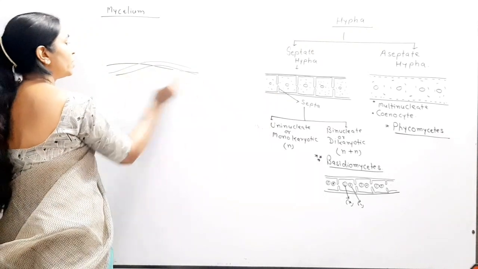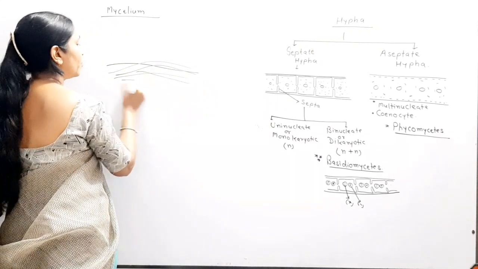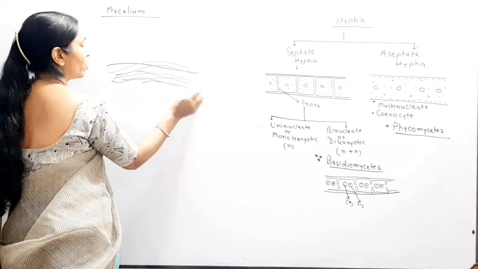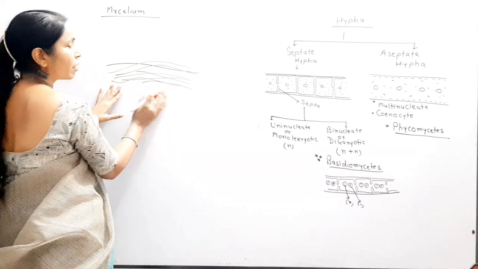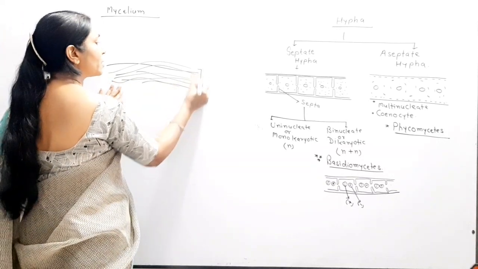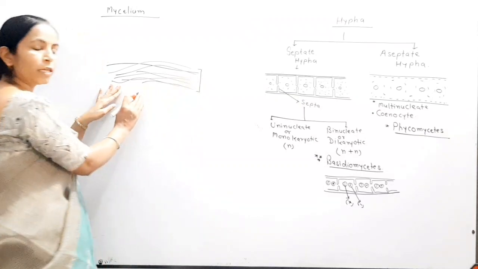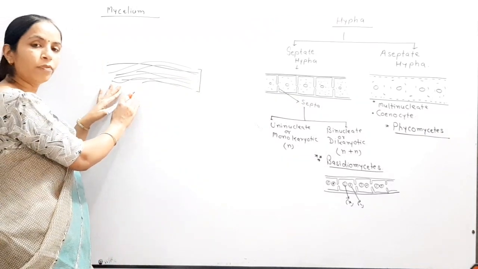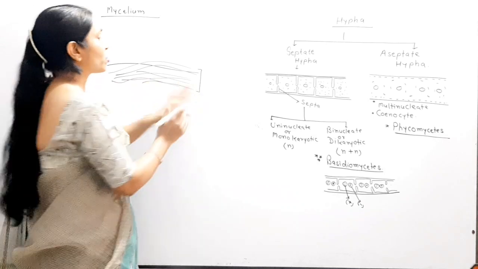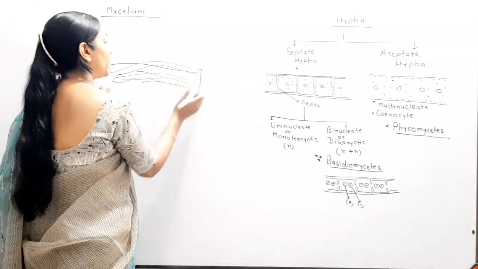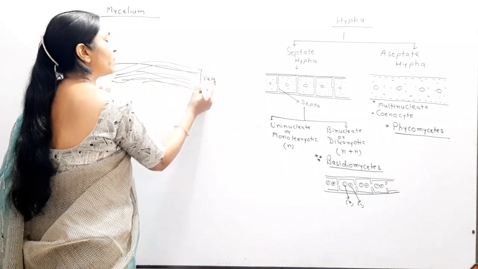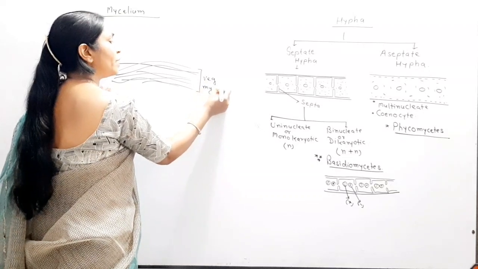Whether the hypha is cenocytic or uninucleate, when they are intermingled with each other, the mycelium is formed. When that mycelium is developed only vegetatively on the surface of the nutrient or food substrate, the hypha is called vegetative hypha or vegetative mycelium.